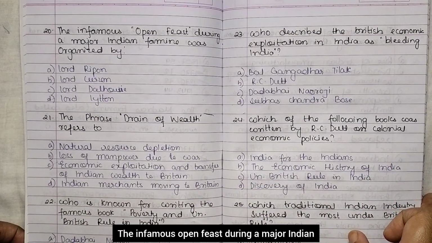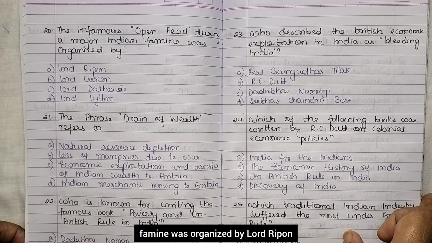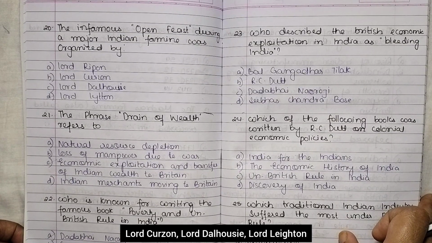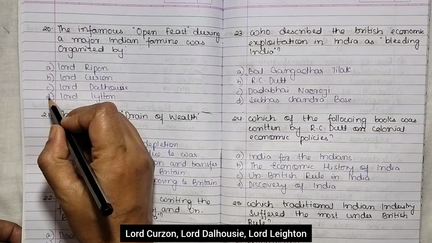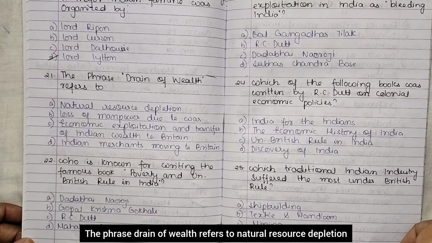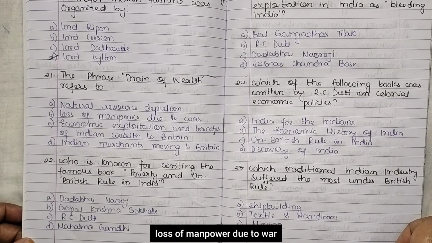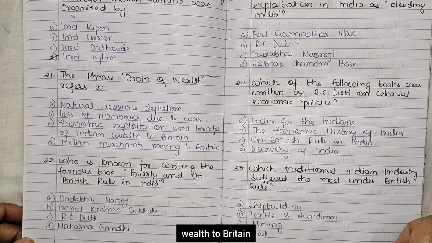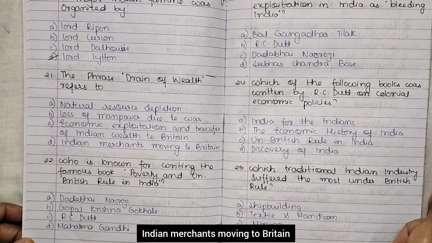The infamous open feast during a major Indian famine was organized by Lord Ripon, Lord Curzon, Lord Dalhousie, Lord Lytton. Lord Lytton. The phrase drain of wealth refers to natural resource depletion, loss of manpower due to war, economic exploitation and transfer of Indian wealth to Britain, Indian merchants moving to Britain.